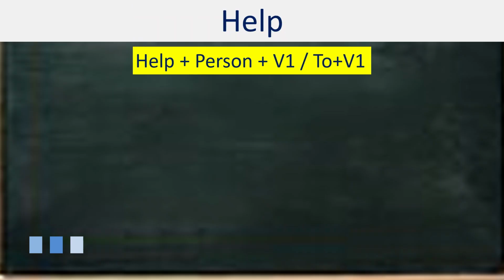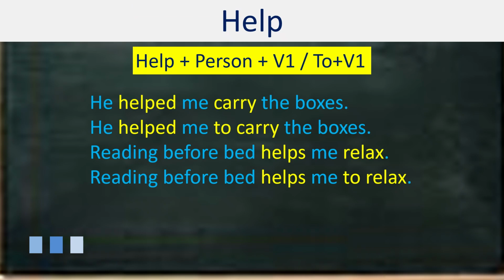So let's have some examples on it. He helped me carry the boxes, or he helped me to carry the boxes. Both are correct. Reading before bed helps me relax, or reading before bed helps me to relax. In both cases, they are correct.